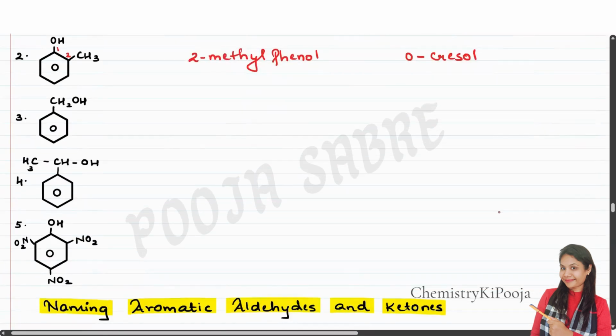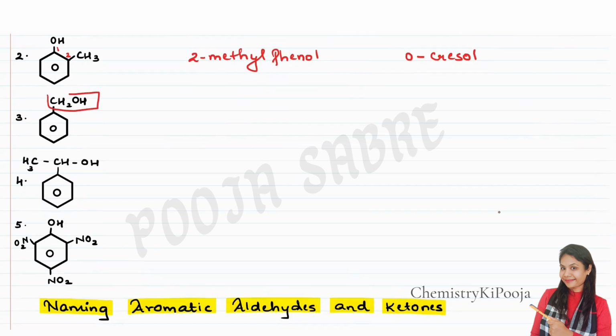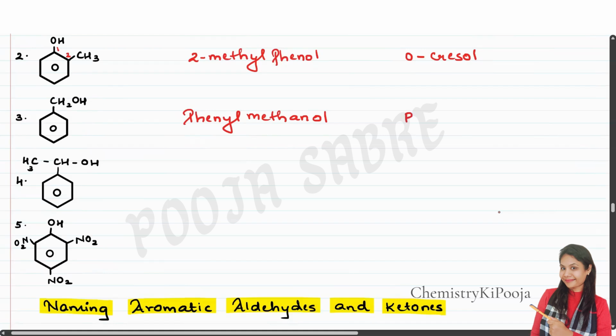Coming to the third structure, over here again there is a carbon skeleton and a functional group. Many times I have explained that benzene becomes a prefix. So I'm going to call it phenyl, then one carbon, meth, the primary suffix is an, and because of OH, it becomes ol. So phenylmethanol, right? Coming to the common name, it is clearly visible that benzene is attached to CH2. So this group we call benzyl.